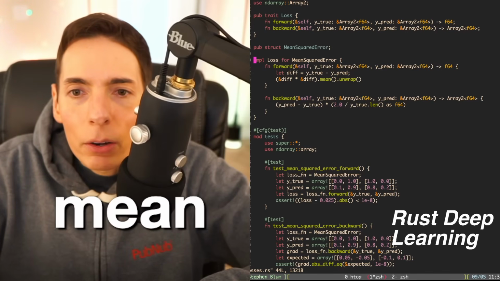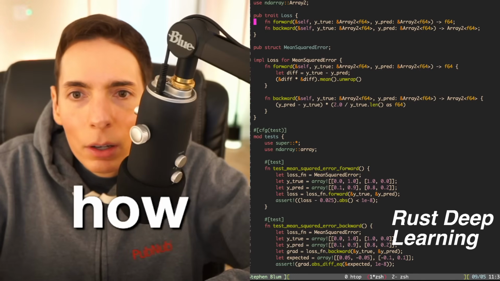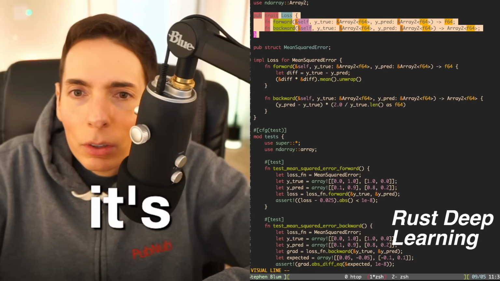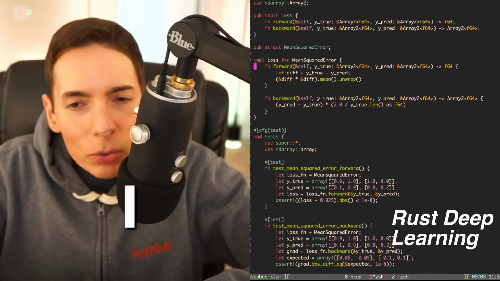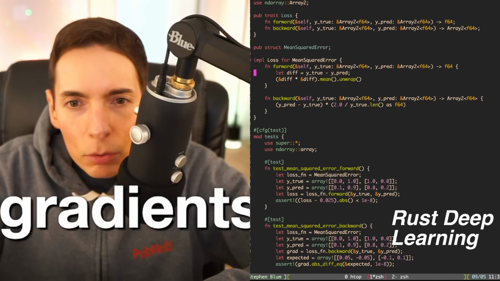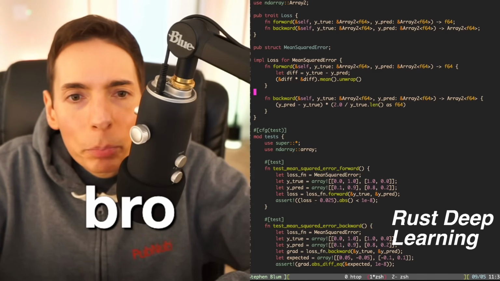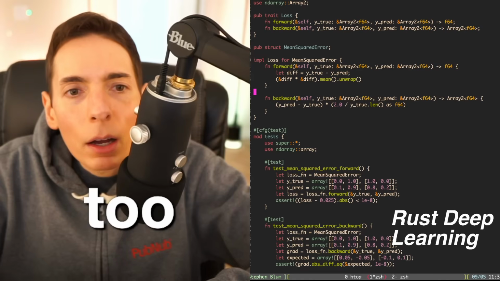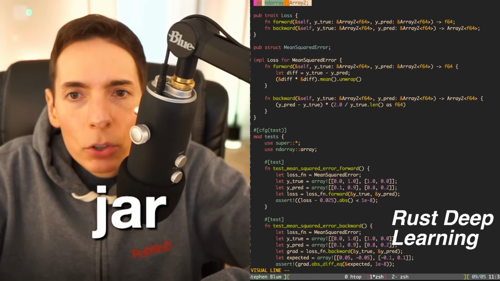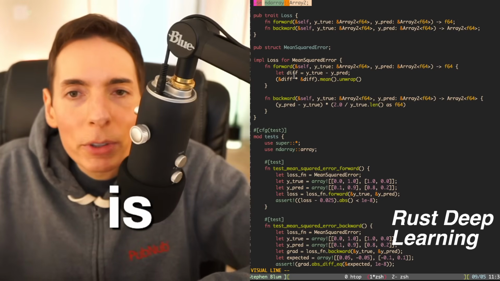Here we go. Mean squared error. Okay, interesting. Oh, neat. Okay, I see kind of how. I wasn't aware that you needed to have loss for backprop. I suppose to calculate the gradients. So you've got a forward pass to calculate loss, but then the gradients back. Oh wait, what's Array2? Oh right, Nirjar. Array2 is a two-dimensional array, basically.